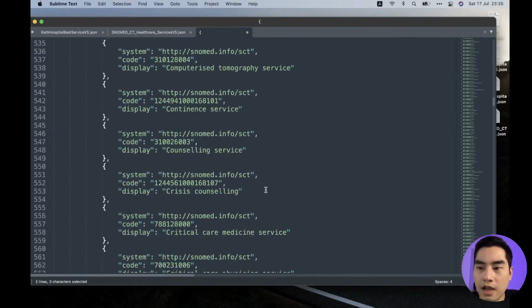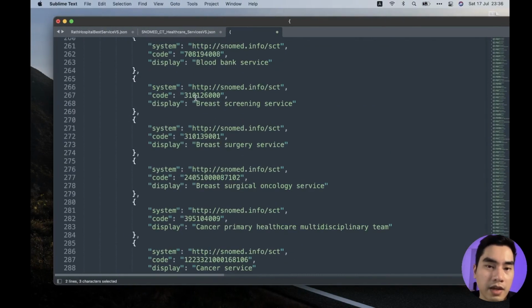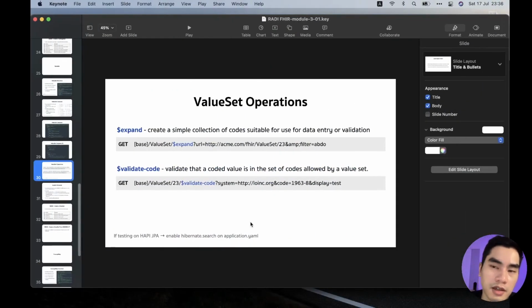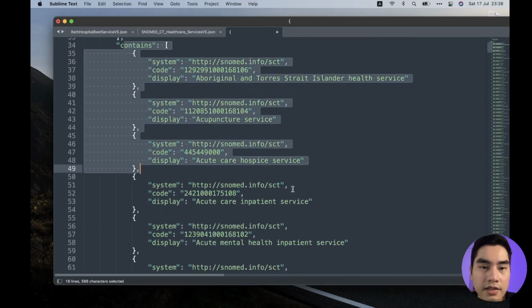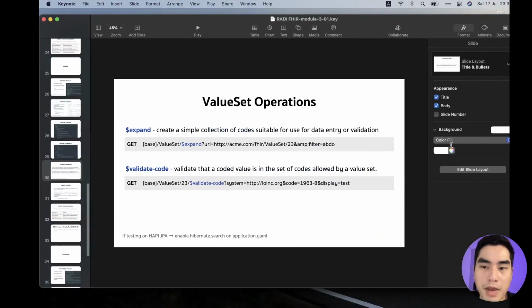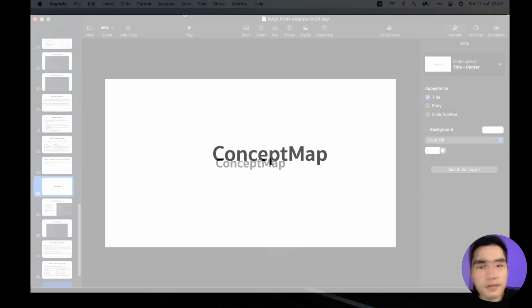So that is how the expand operation works. I hope you get an idea of the expand operation. In case there are other code systems where we define some filter, we will get a response like this, a list of codes that match that particular criteria. So that is the expand operation. And validate code is basically like in the code system. Okay, so that is the value set resource.